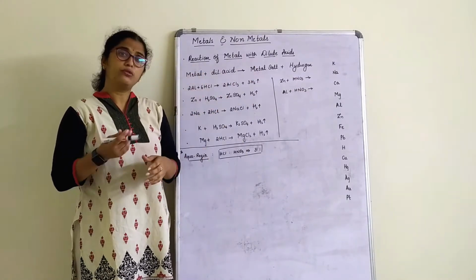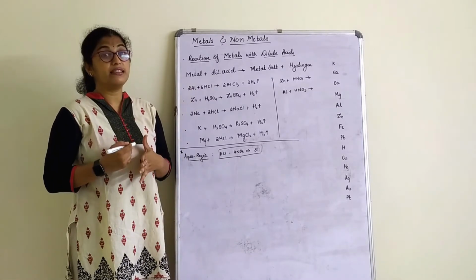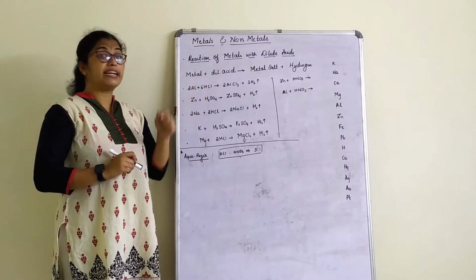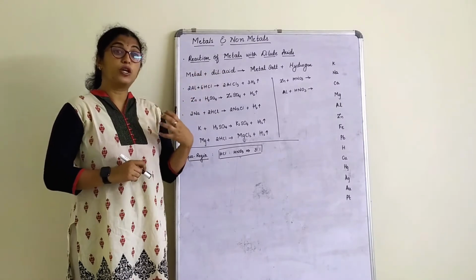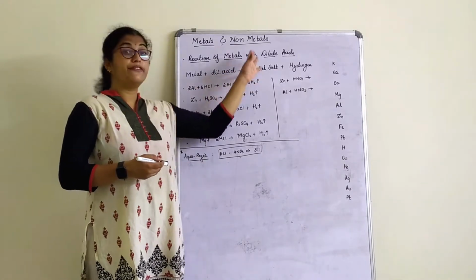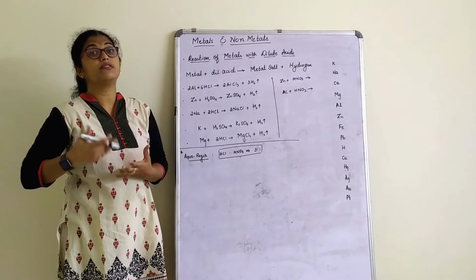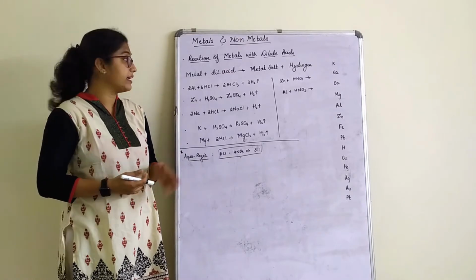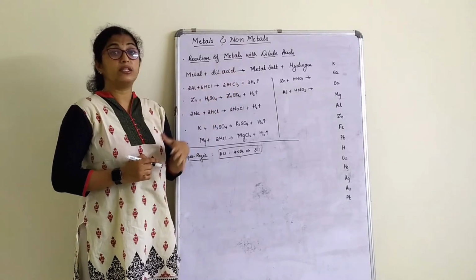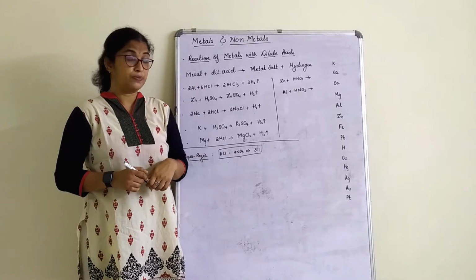Did we already do this equation somewhere? Yes, we have done this in the chapter Acids, Bases and Salts, when acid reacts with a metal, correct? So what did we write there? Acid reacts with a metal to give salt and hydrogen gas. Remember? If not, you can recapitulate, watch those videos again. So a metal reacting with a dilute acid will give its respective metal salt and hydrogen.